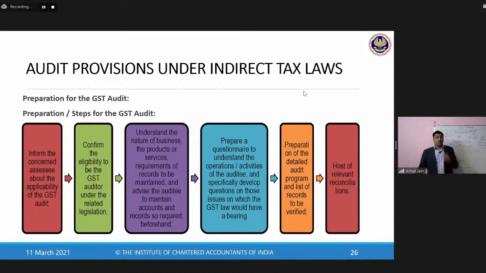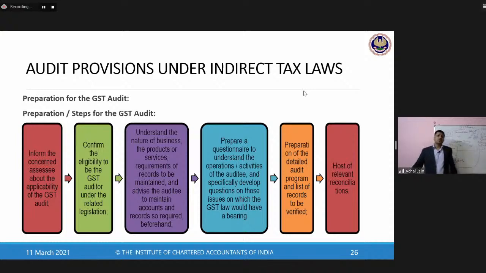Now, in relation to planning, what all procedures are required to be performed? The auditor would assess the entity, understand the nature of the business, and understand the applicability of various provisions of GST in relation to various transactions. In fact, this planning happens to be the most significant part of the GST audit. Why?